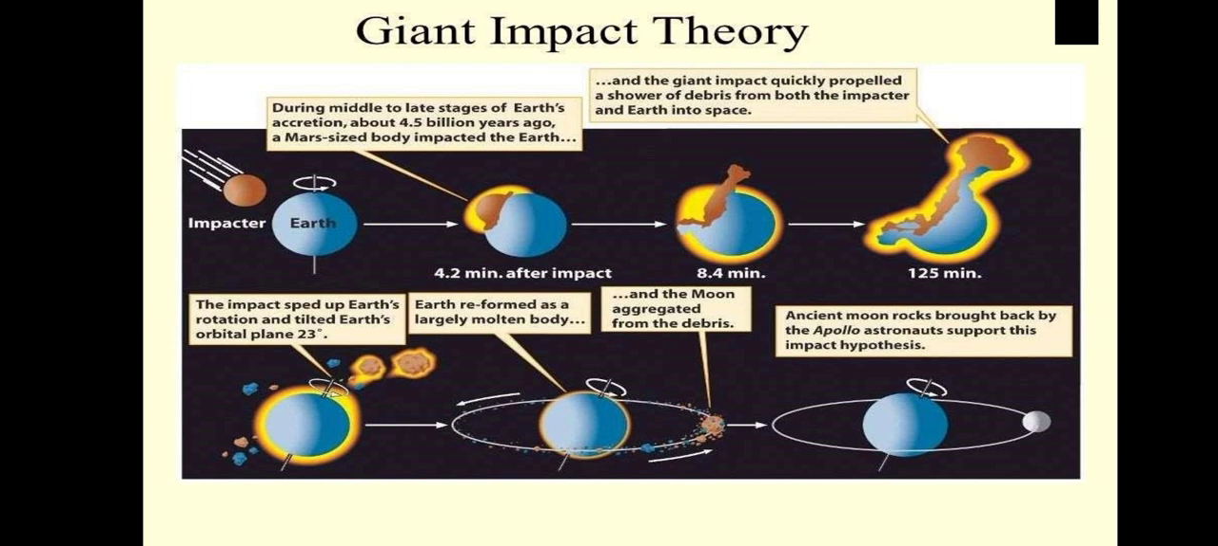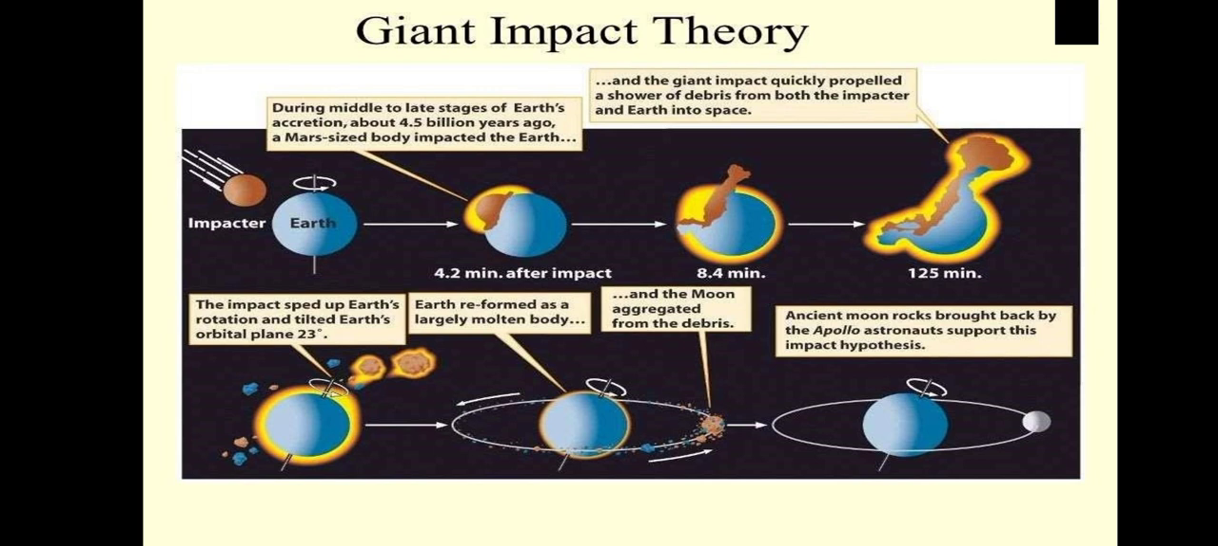So the giant impact theory can be explained through this diagram very easily. Here in this picture you can see that the impactor comes and strikes the Earth and causes the destruction of the Earth. So how it goes on: the impactor comes and strikes the Earth, and it destroys the Earth, and that's how the destruction of Earth happens.